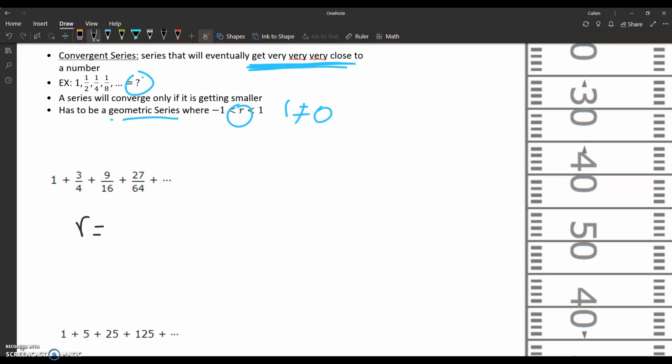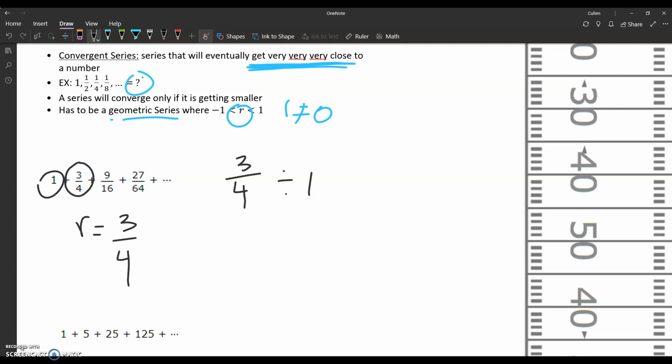Sometimes it's hard to figure out what your R is. If the first term is 1, it's easy because your next term will be R. But if you didn't know that, with a geometric series you can always take the second term, 3/4, and divide by the first term, which is 1. And 3/4 divided by 1 is 3/4.